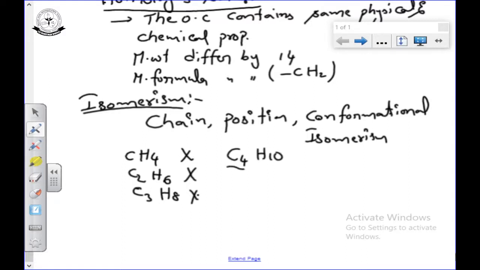So, write the number of possible isomers for C4H10; already we are practicing how to write the isomers. See first, you can fill with the hydrogens: CH3, CH2, CH3. Say n-butane.